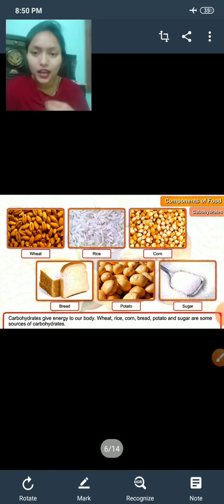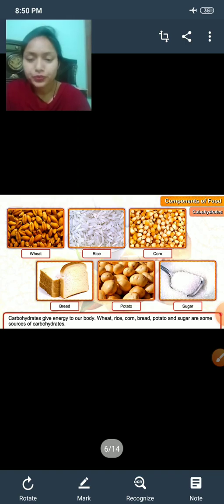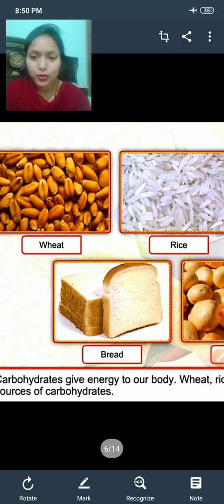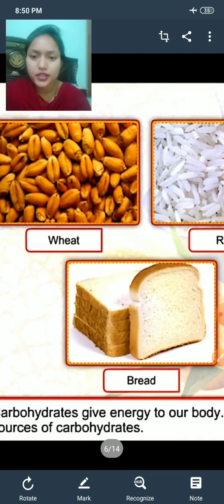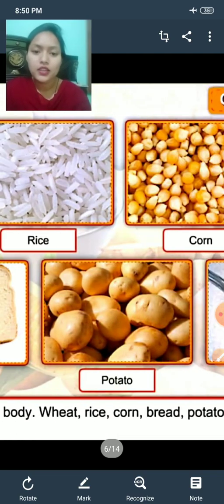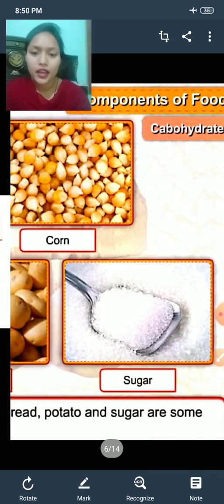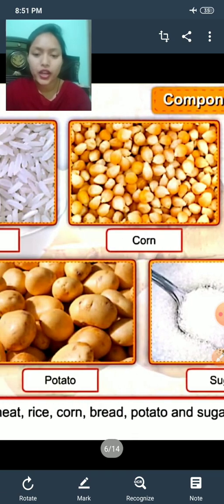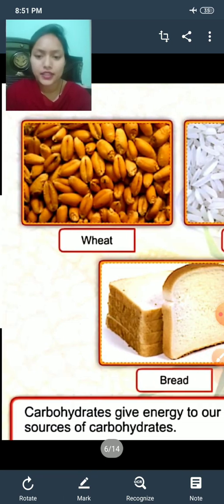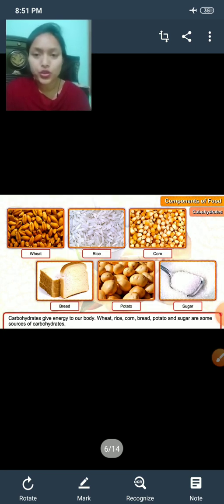Some sources of carbohydrates are, I'm showing you here, wheat, rice, corn, sugar, potato, and bread. These are the common sources of carbohydrates that we take in our daily meal.